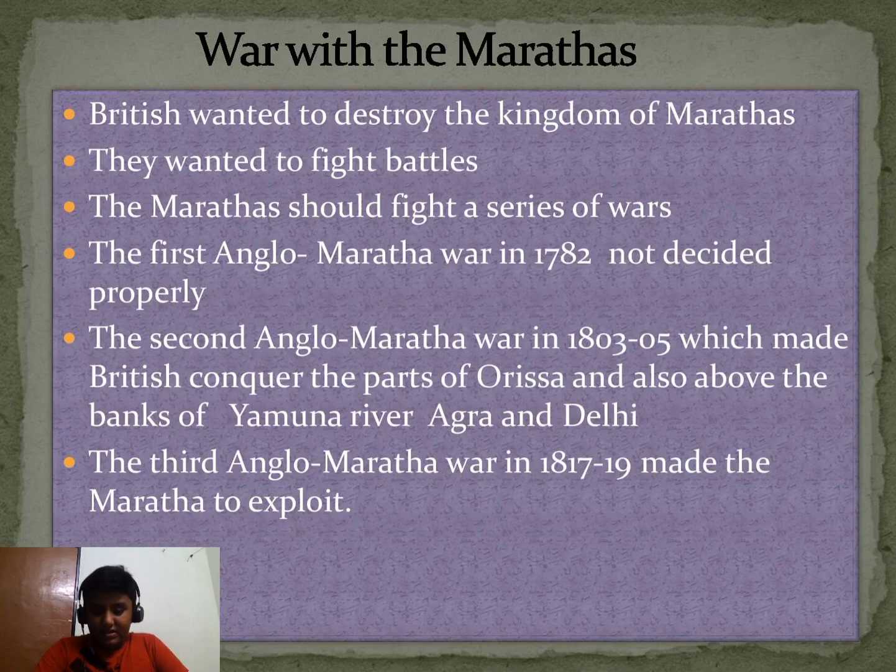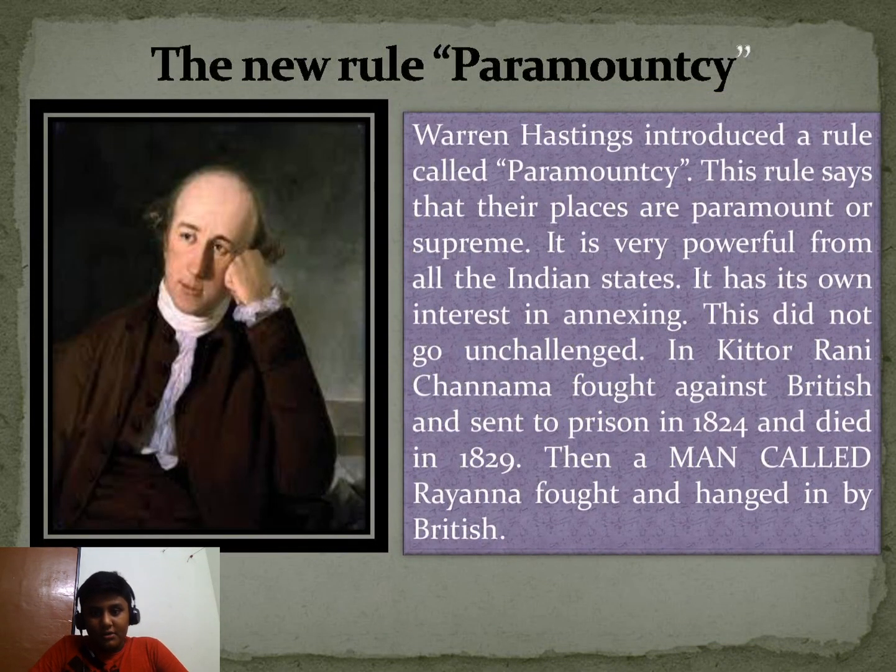Moving on to the next slide. The new rule: Paramountcy. Who is this man in the photo? He is called Warren Hastings, the first Governor General of the British in India. Warren Hastings introduced a rule called Paramountcy. This rule says that the British are paramount, or supreme. They should be more powerful than all Indian states. It has its own interest in annexing, and it can annex and rule over any part of a kingdom by fighting with them.